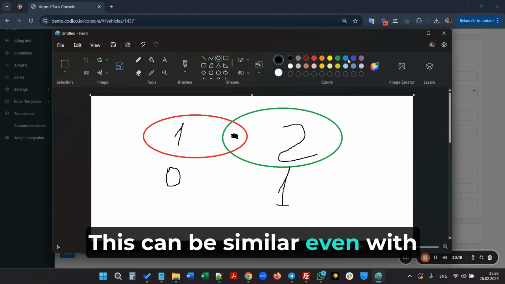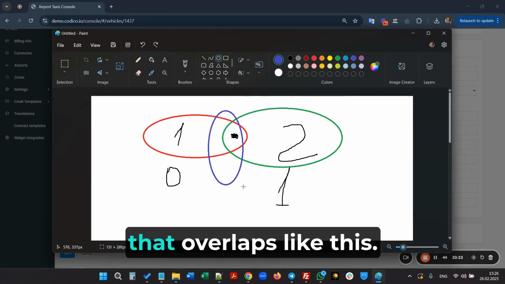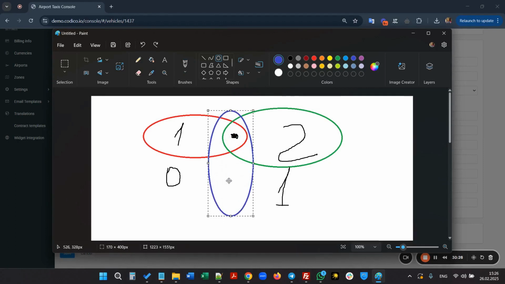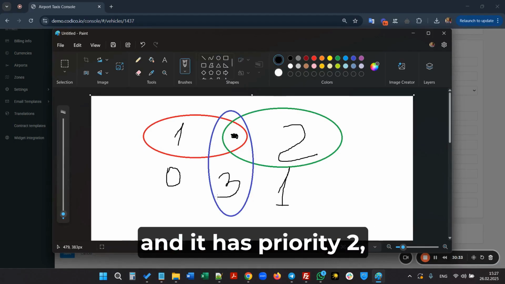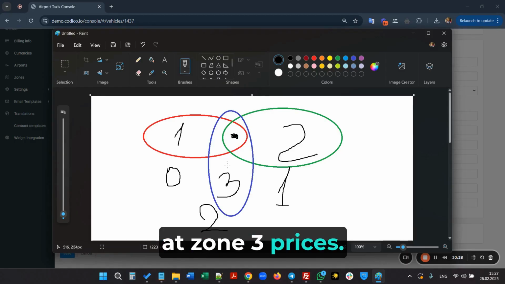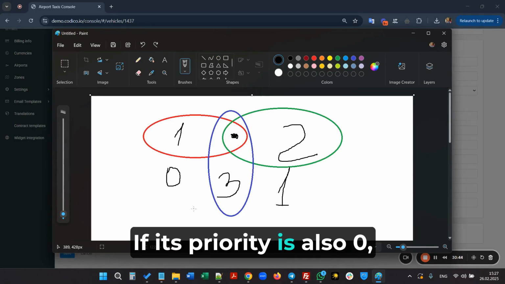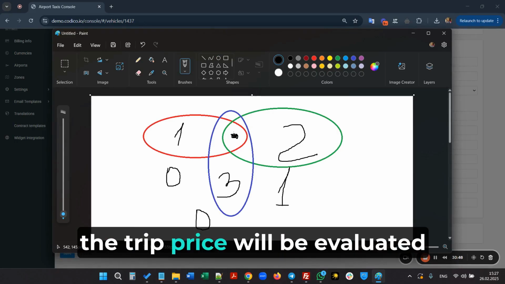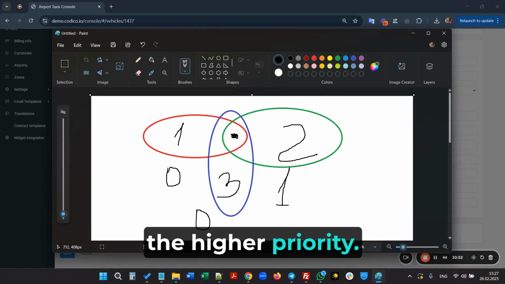This can be similar even with multiple zones. For example, you might have a third zone that overlaps like this. It will work exactly the same way in this case. So, if you have zone 3 and it has priority 2, the trip price will be evaluated at zone 3 prices. If its priority is also 0, the trip price will be evaluated at the prices of the zone with the higher priority.